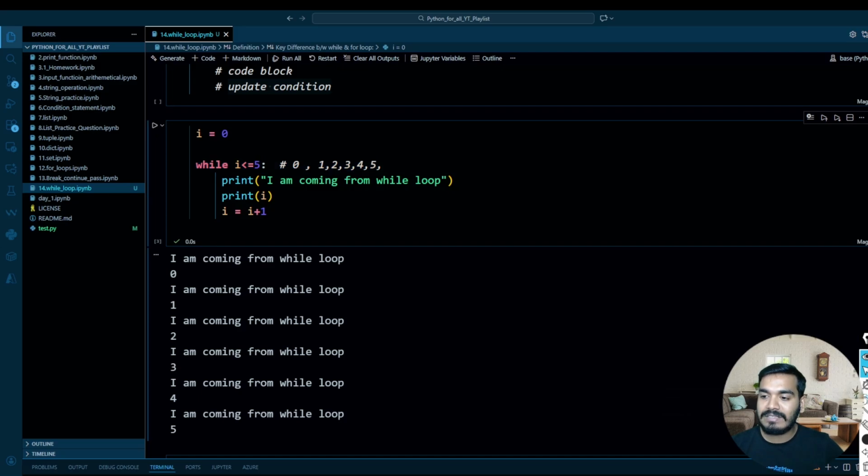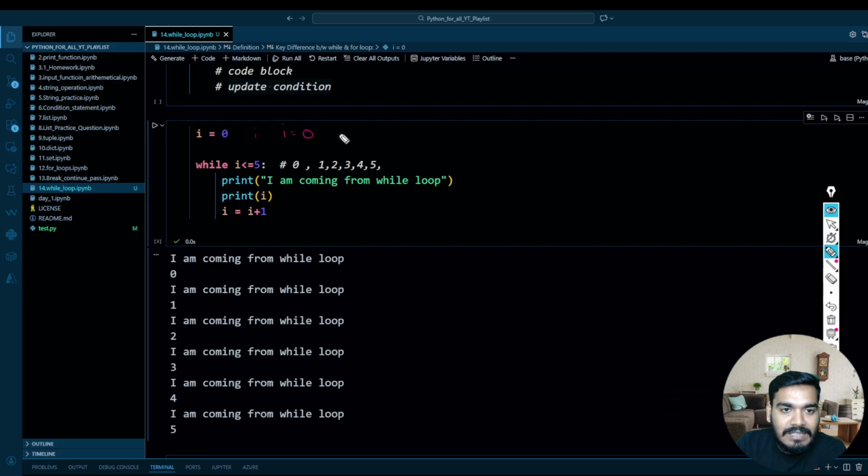So now let's try to understand each and every piece one by one. So over here, I have defined I equal to 0. It is very much clear. Your I is equal to 0 at the very first. Now it will come over here. So its condition is while I is less than or equal to 5. It means your I is equal to 0, and 0 is always less than 5. So it is true, right? It is true. When it is true, it will come to this line of code and it will execute